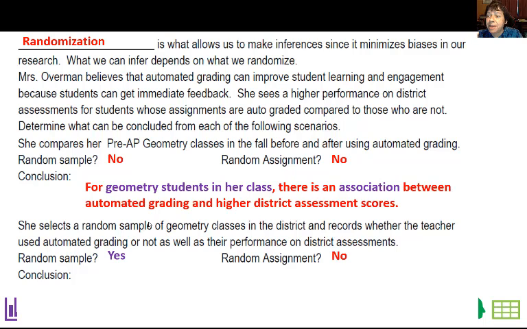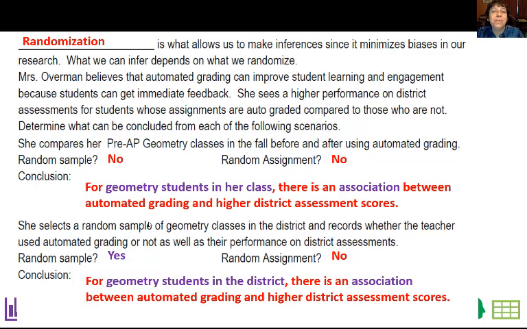Am I doing random assignment? No. Random assignment is hard. Trying to get a teacher to change how they're going to do something, not easy. For me either. All of us were like, oh, it took us so much effort to do this already. It's a lot of work to get auto-graded, but sometimes it's necessary.